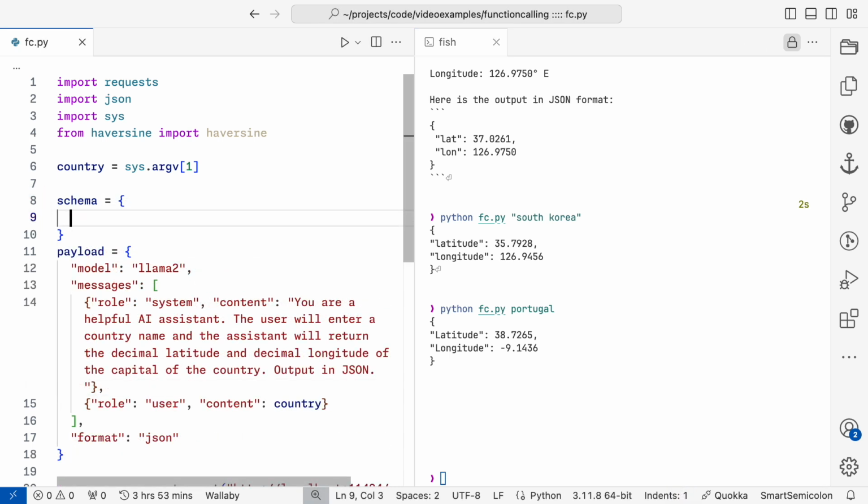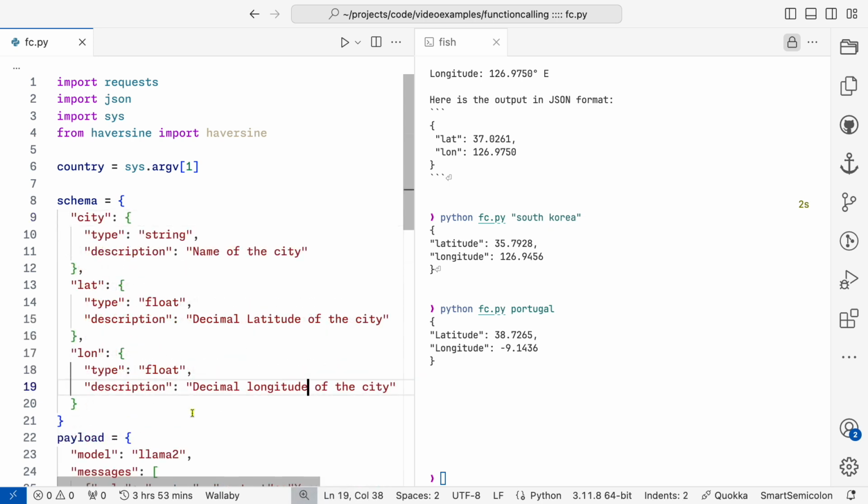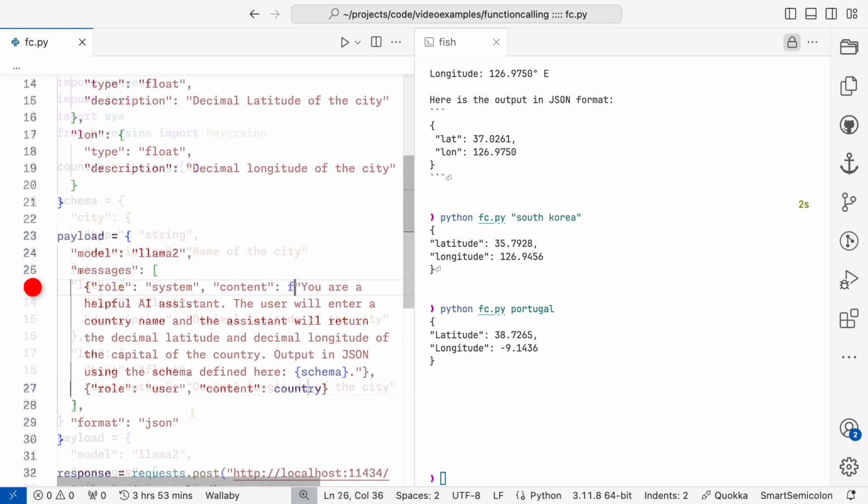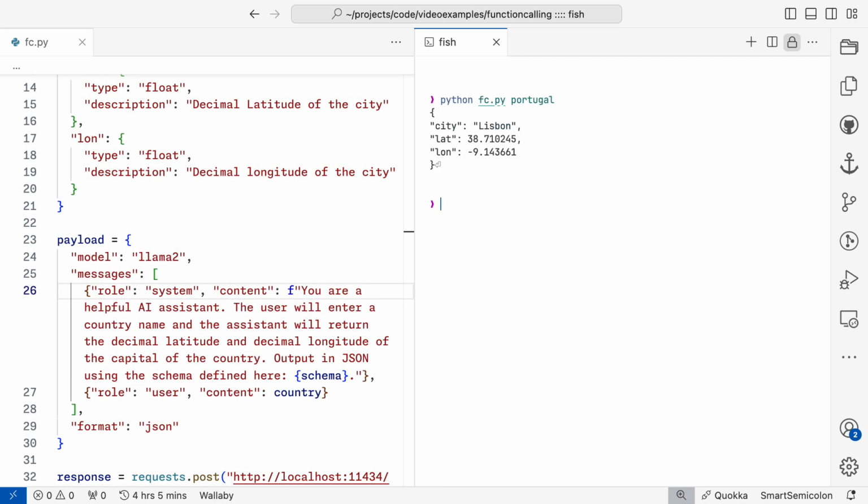This is the purpose of the function block in the OpenAI API. For the schema, I'm giving a key, then type and description. Since I need the city and coordinates, I specify one for each. And I'm using the words lat and lon to show that my schema is being respected. If you run the program a few times, you'll notice that it's not the most precise way of getting the latitude and longitude, but it's a demo.